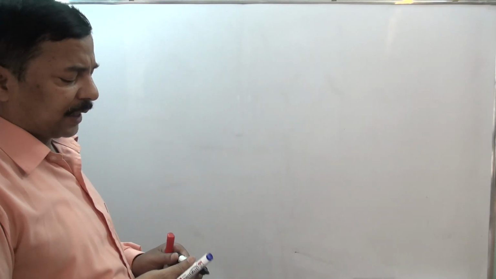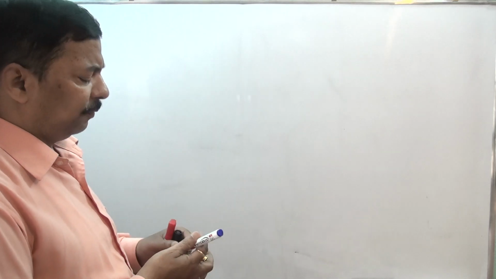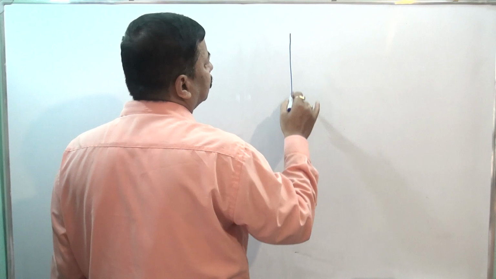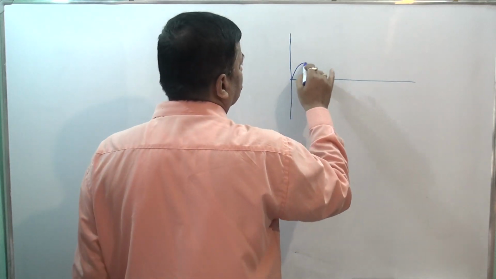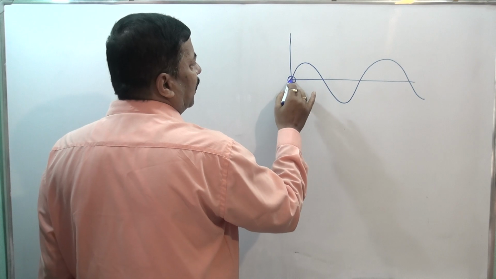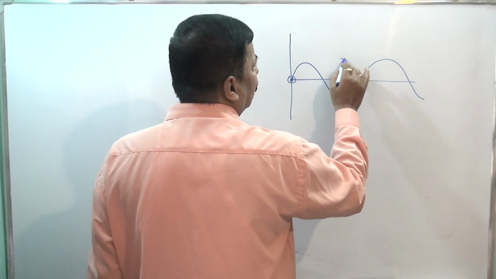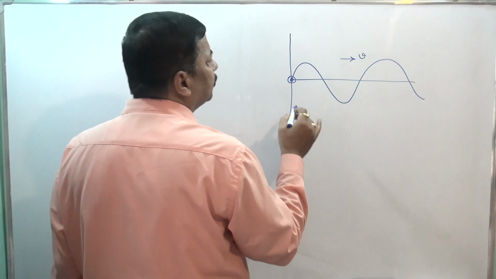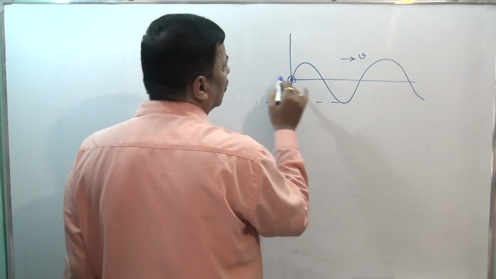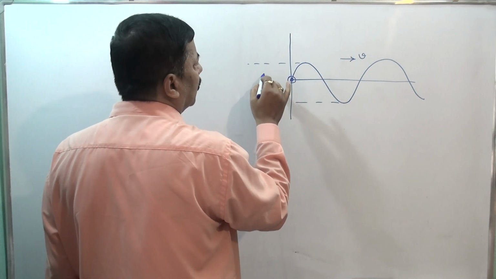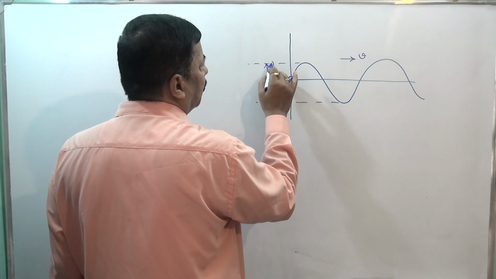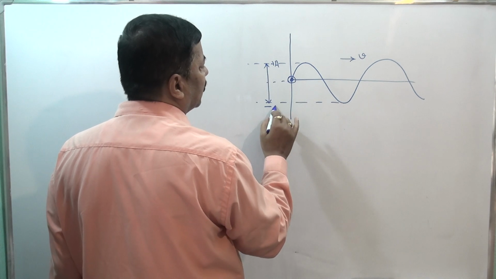Let us take an example. Here is the source particle. The wave is moving with velocity v, and this source particle moves from plus a to minus a.